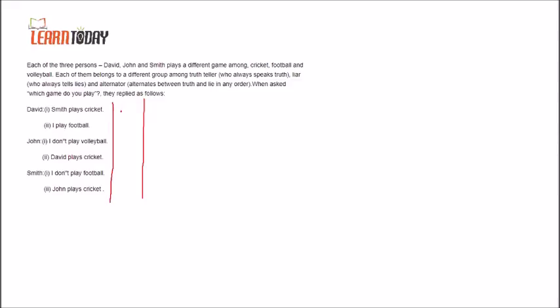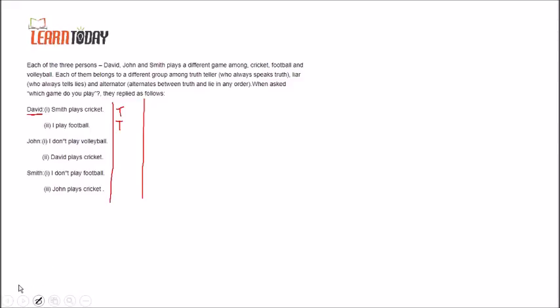What we can do is just assume one person as a truth teller. If I assume that David is a truth teller, then I assume that both of his sentences are correct. David is saying Smith plays cricket.